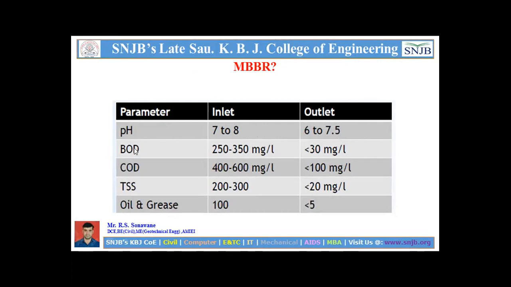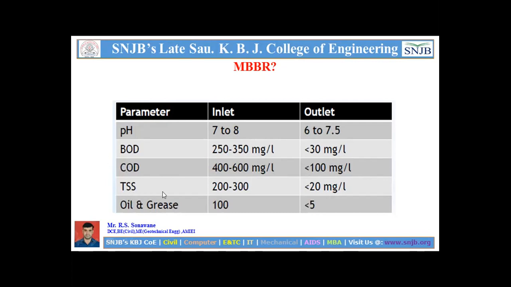Considering the parameters of sewage, the BOD at the inlet is 250 to 350 mg per liter, but after reacting with the biofilm it is less than 30 mg per liter. So you can see how profitable that is. Then the COD of sewage is 400 to 600 mg per liter, and after the biofilm reactor it gives a result of less than 10 mg per liter.